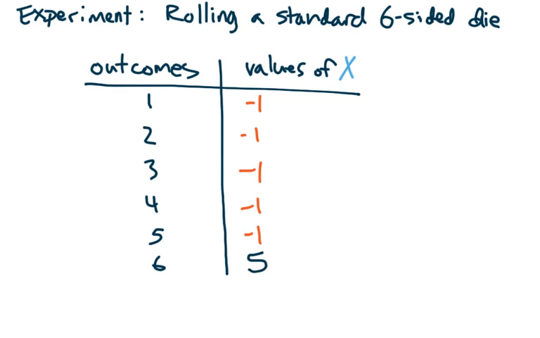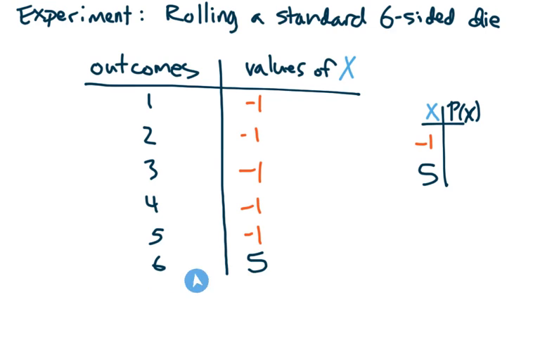Now, here's this one, and this one is different in an important way. There are only 2 values of x this time. X can either be -1, you can lose $1, or you can have x equals 5, you can gain $5. It's also different because these 2 values of x don't have the same probability.